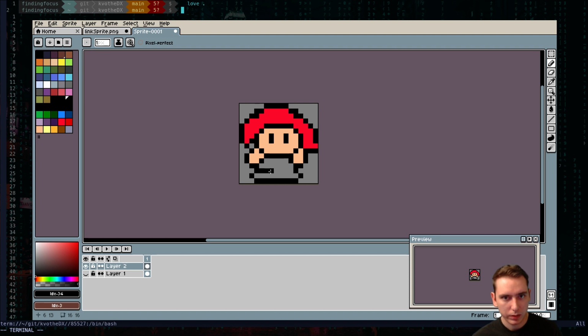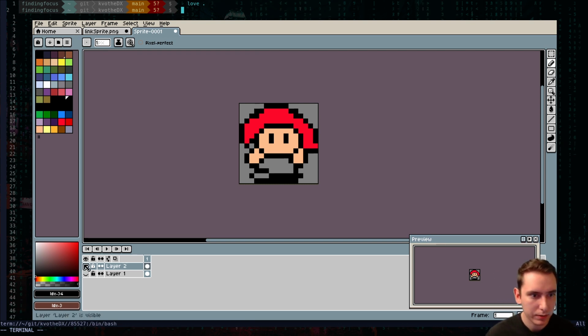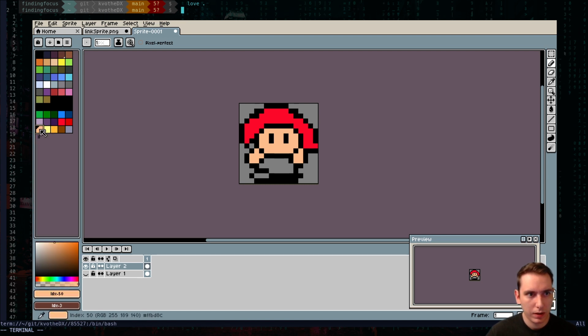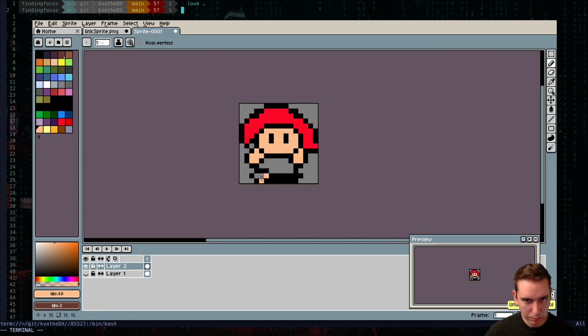So if that's his foot, and then his other foot is behind, it would look something like that. And Link's foot is part of his tunic color and then part of his skin color. So we have skin color and then tunic color.